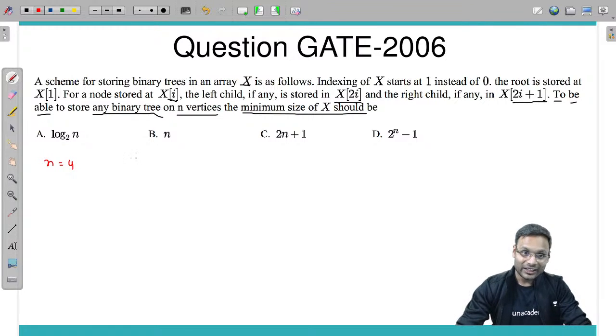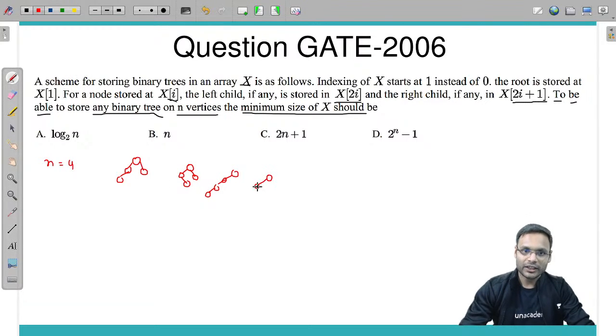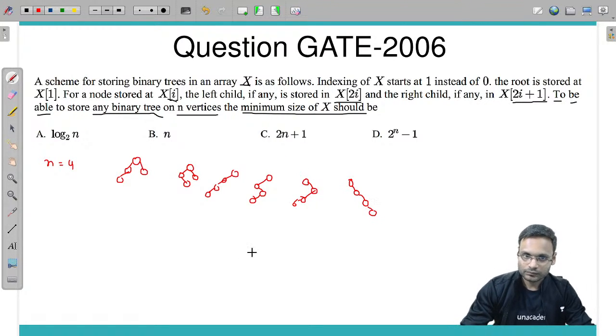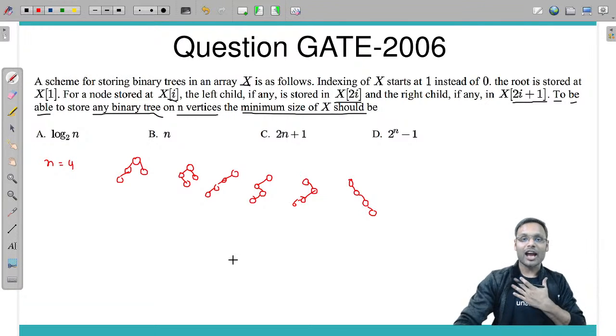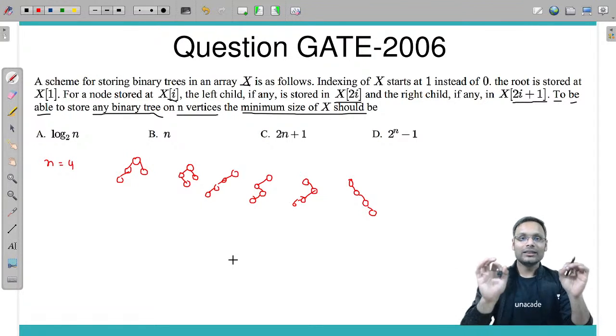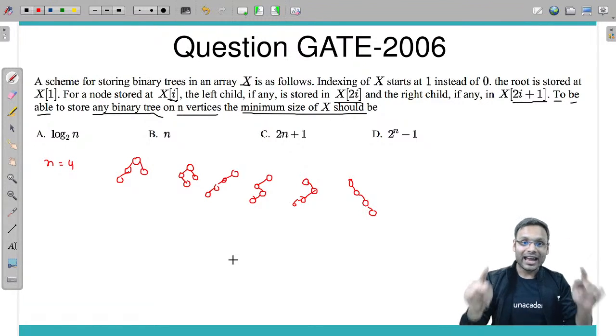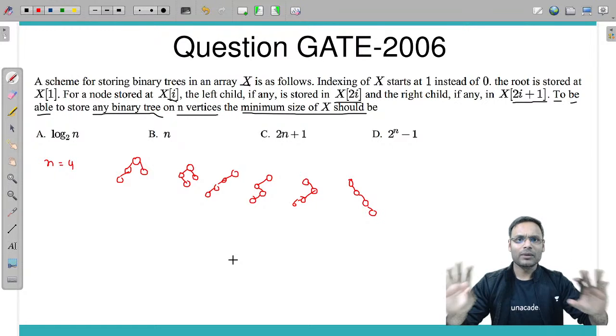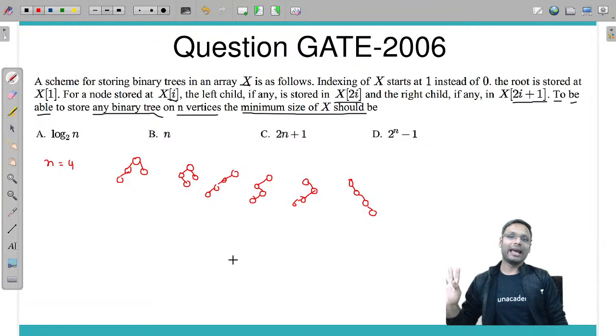So the binary tree can be this one, this one, this one, this one. Any binary tree which I want to store, I can store in that array if I have some kind of minimum size of array.